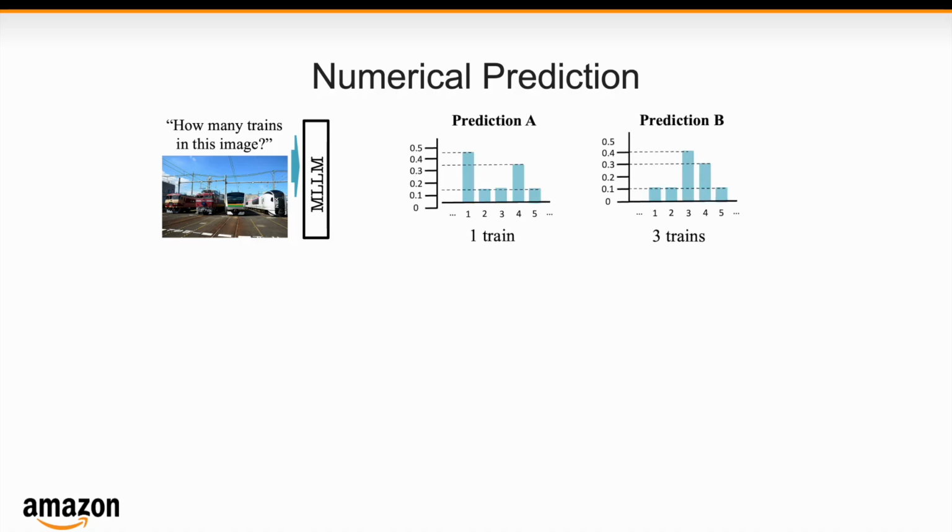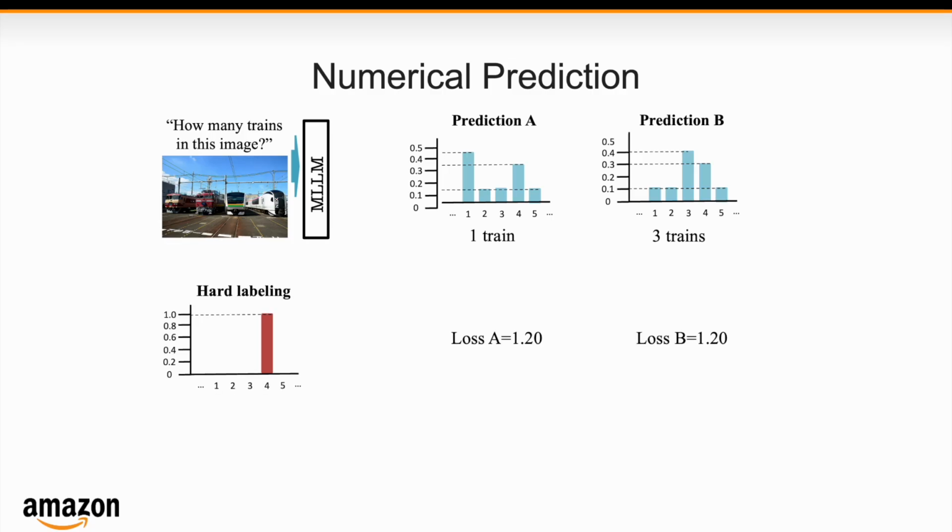Let's assume we have two predictions, A and B, with a posterior probability distribution as shown. Cross-entropy loss measures the distance between the target and the prediction distribution over the token vocabulary, and the target distribution is usually a one-hot vector where the probability on the target is 1 and the rest are zeros.